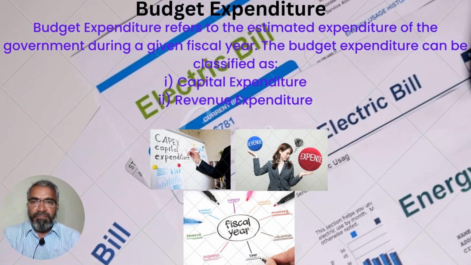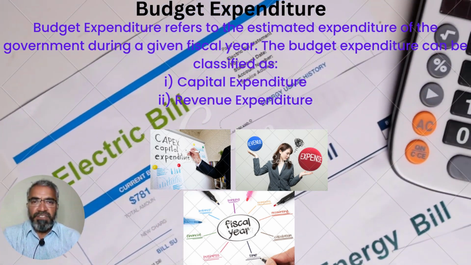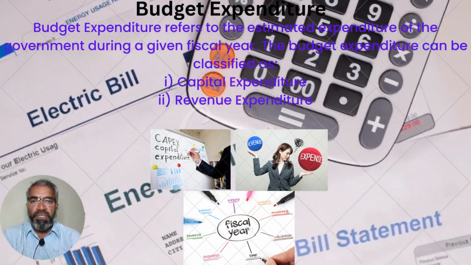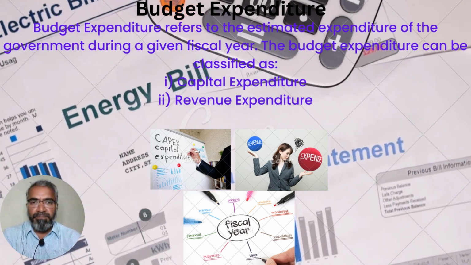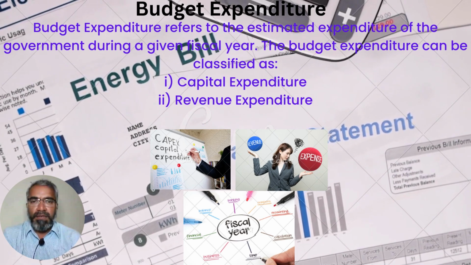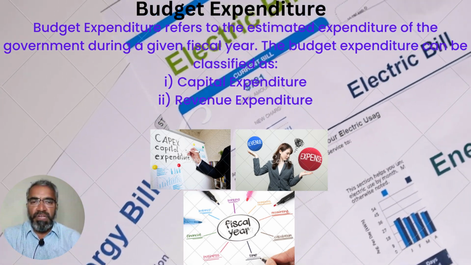What is budget expenditure? Budget expenditure refers to the estimated expenditure of the government during a given fiscal year. The budget expenditure can be classified as: 1. Capital expenditure, 2. Revenue expenditure.